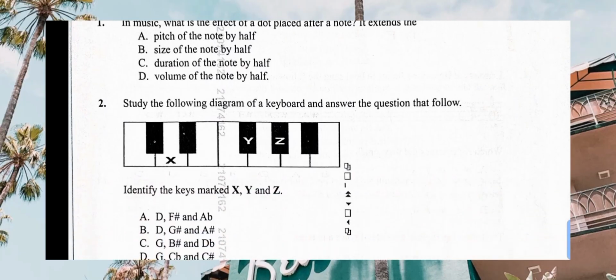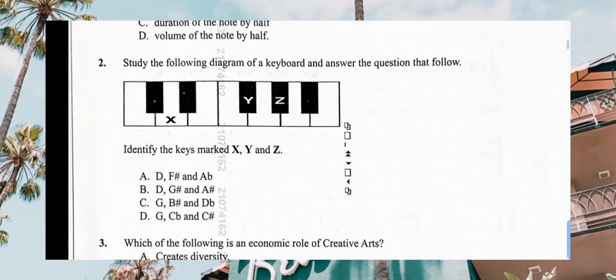Number 2, study the following diagram of a keyboard and answer the question that follows. Identify the keys X, Y, and Z. This one is also a free mark because we just look at it and identify the notes easily. When we have the first two black keys, the first note letter is always C. And if there are three, the first note letter is always F. Here we have two black keys, so we start with C. After C, we go to D. So our X will be D.